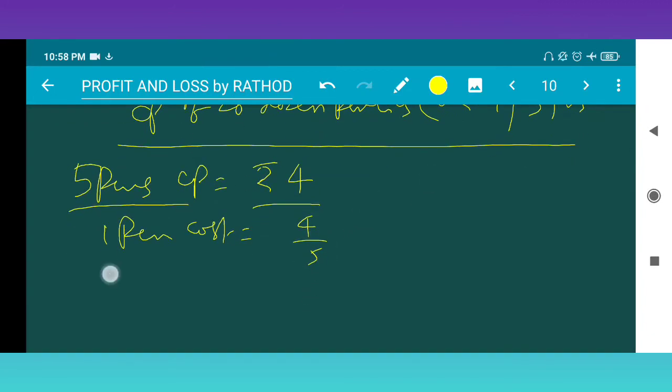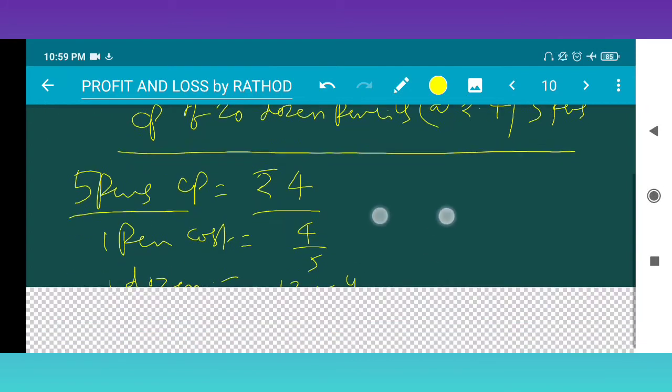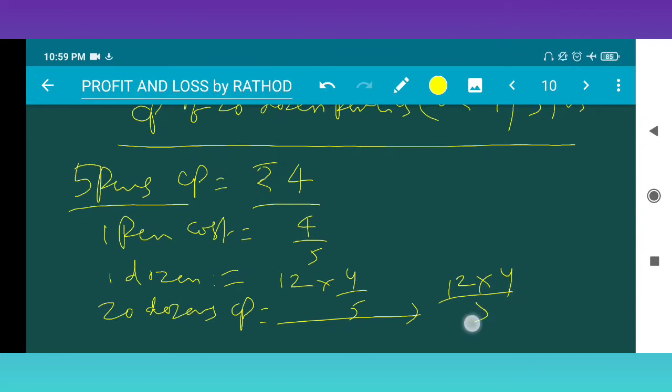Suppose 1 dozen means 12. So 12 into 4 upon 5, and here it is given 20 dozen pencils. So 20 dozen CP is 12 into 4 upon 5 into 20. 5 ones are 5, fours are 4, 4 fours are 16, 16 into 12: 12 sixes are 72, 7 carry, 12 ones are 12.